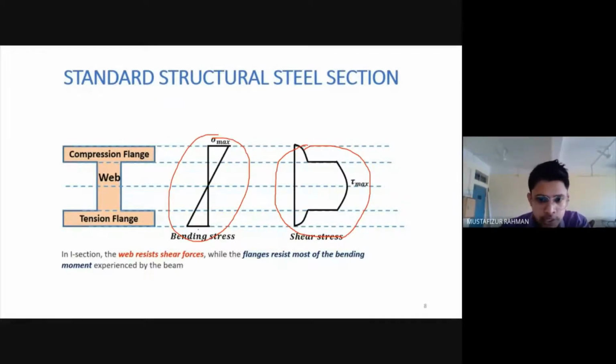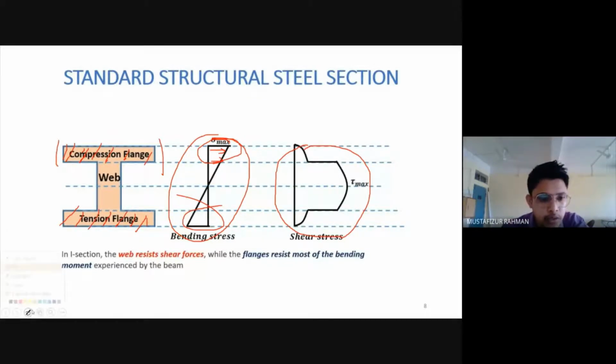From the bending stress diagram, we see that the bending stress is more at the ends. So to counteract the bending stress, we require more area at the edges, in the top and bottom. Here we have wider sections because these sections are resisting the bending stress.